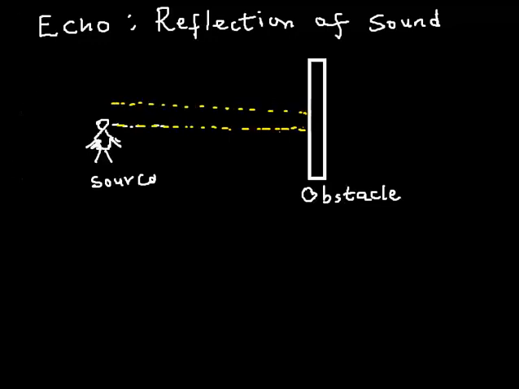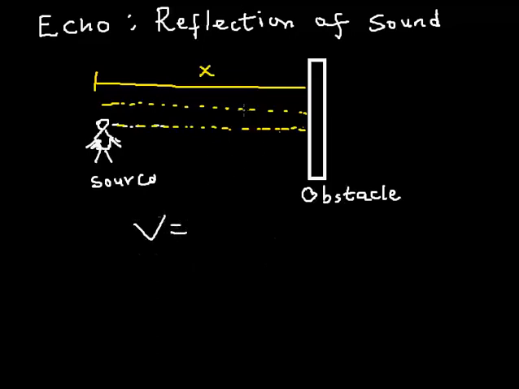Now let's say the distance between the wall and the source of the sound is x. So invariably this sound has to move to and fro. So it ends up going x, and of course x coming back, so that's going to be 2x. So that way I can actually get the velocity of the sound.